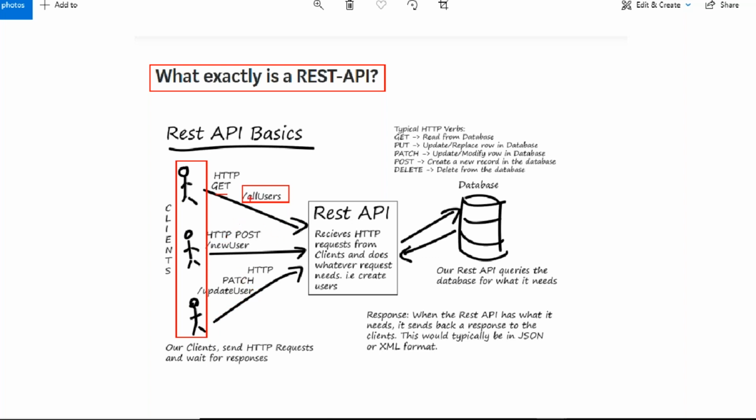Like that, some requests: one time all users, one time create user, one time update user. Like that, requests are sent by clients. So now, our REST API URL we designed here, guys. This is our Django project related REST API.